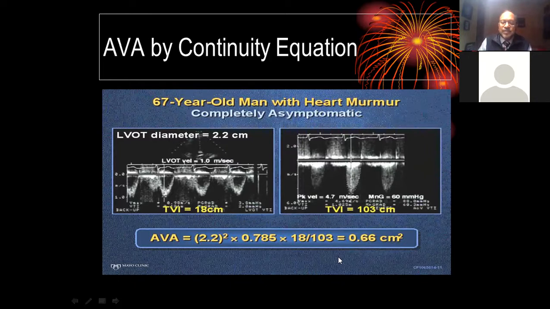We'll be coming back to this picture again and again, but the most important thing which I like to emphasize is it's very easy to calculate LVOT VTI. It's very easy to calculate aortic valve VTI, but it's very difficult to calculate LVOT diameter, because everything depends on LVOT diameter to give us a precise aortic valve area by continuity equation.